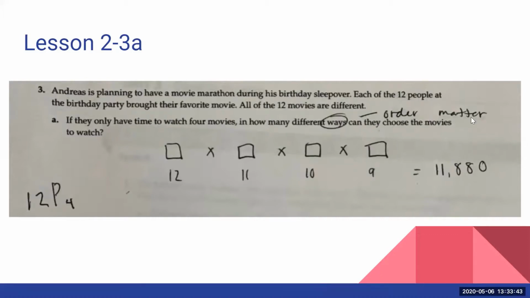It does feel like order matters when they say how many different ways can the movies be chosen. To use a combination, I probably would write something more like how many different groups of movies could be made. That might make me feel like order doesn't matter and I can go with the combination. So again, watch the wording. This one I would definitely go with permutation, although your book disagrees with me.